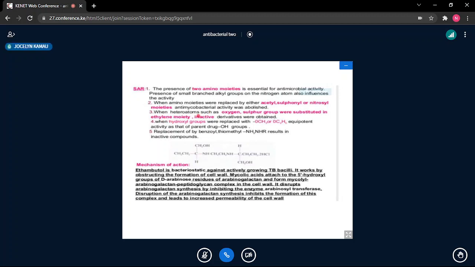Also, when heteroatoms such as oxygen or sulfur were substituted in the ethylene moiety, inactive derivatives were obtained. So again, it was not possible to add any heteroatoms within the molecule.